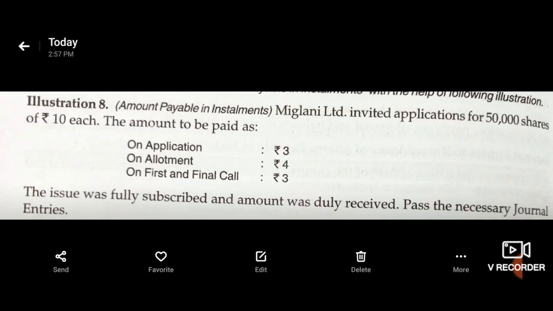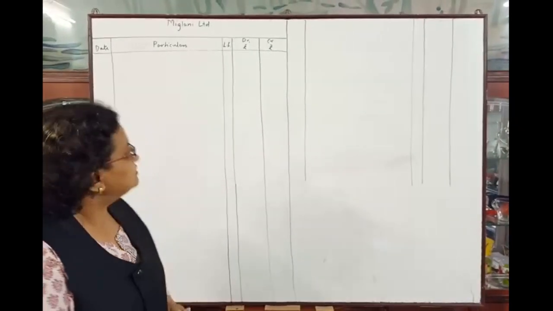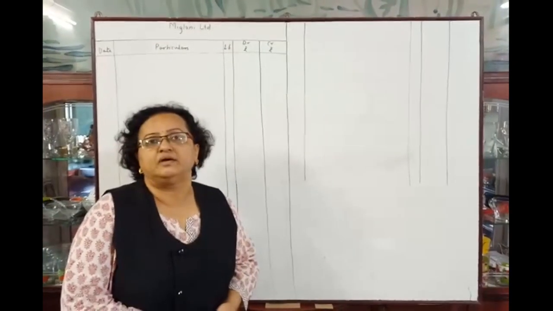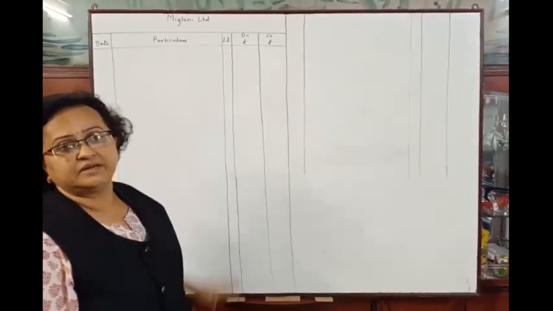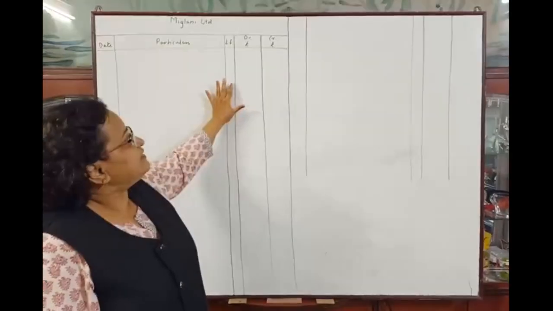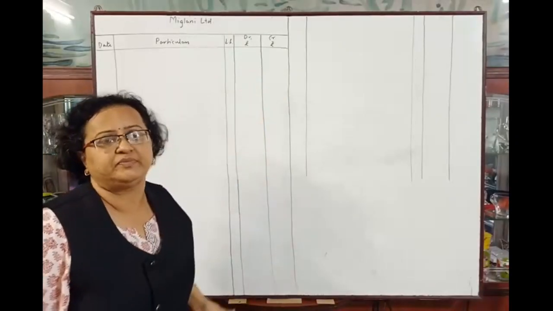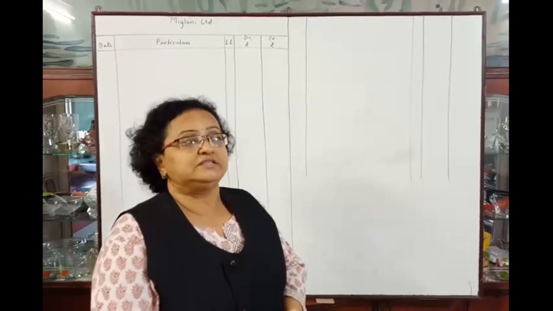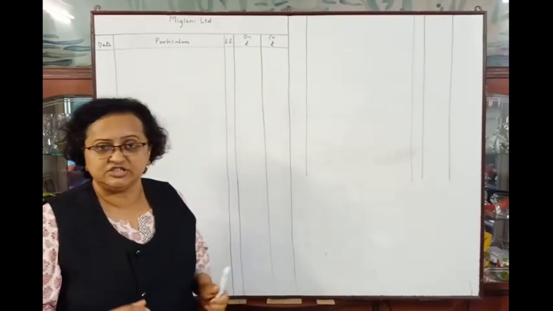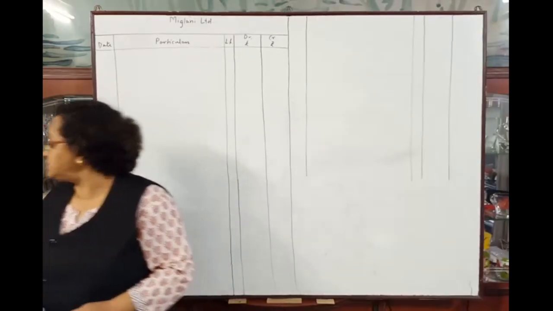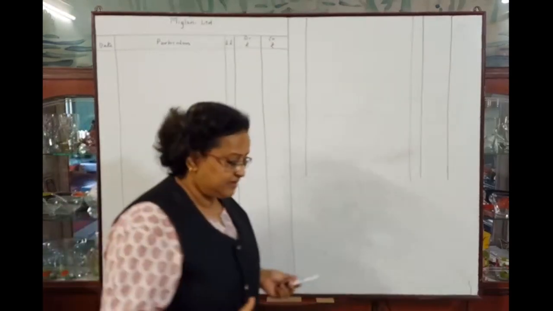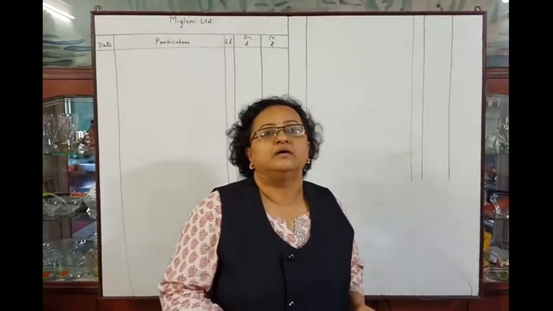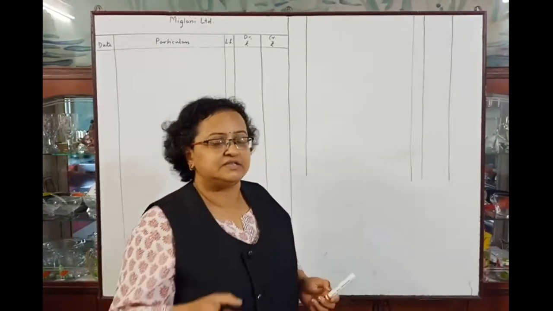So let's solve this problem now. So let's pass journal entries. This is the problem of Miglani Limited. We have to write the company's name here. Date, particulars, LF, debit rupees, credit rupees. The company told us that they are issuing 50,000 shares of rupees 10 each to the public, that is, they are inviting applications from the public for 50,000 shares at rupees 10 each.